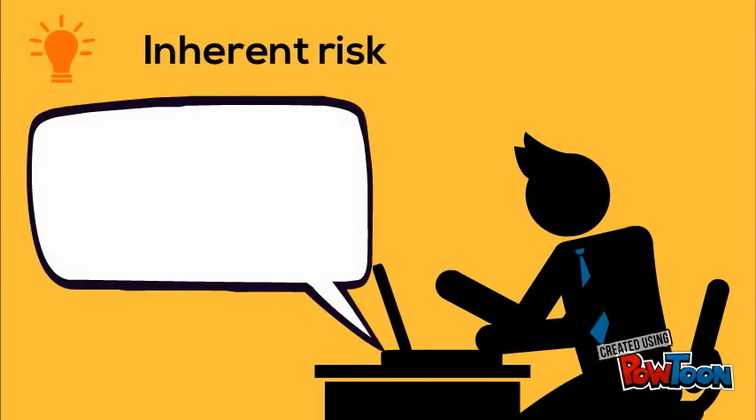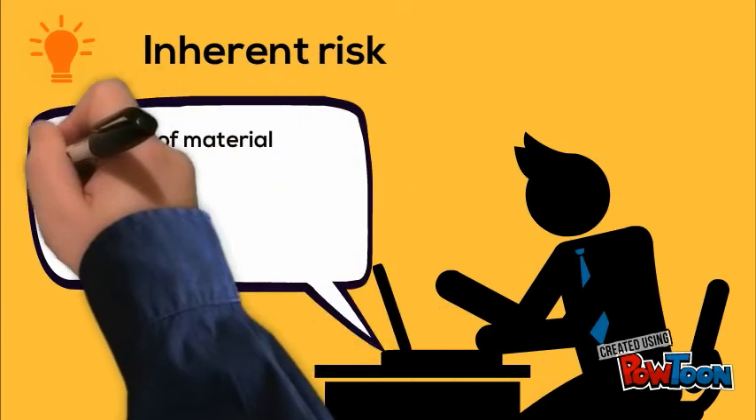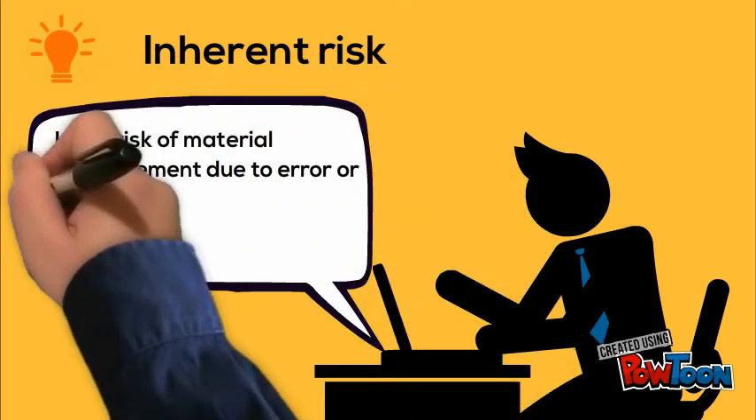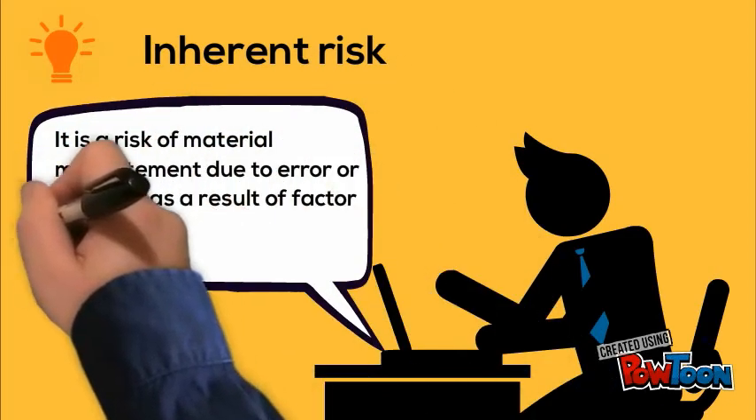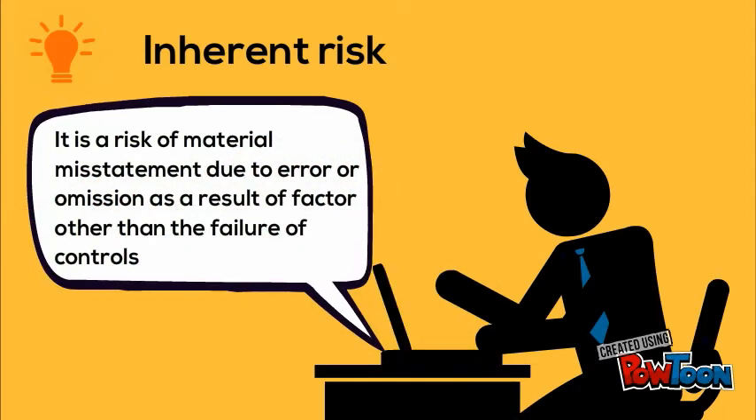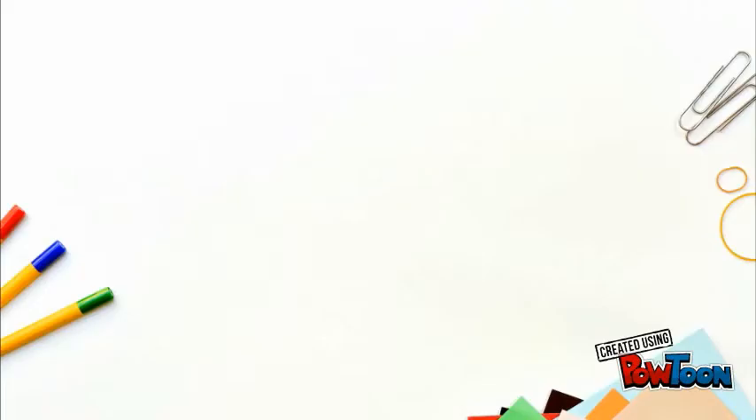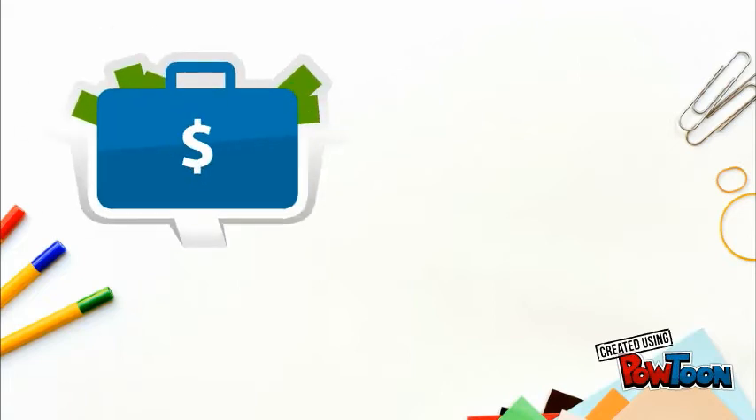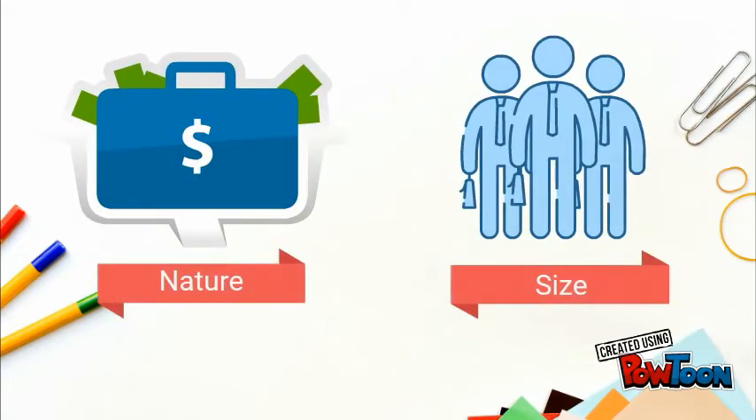The first risk which the auditor needs to assess is inherent risk. It is the risk of material misstatement which may arise due to error or omission as a result of factors other than the failure of internal controls. The inherent risk is higher where a high degree of judgment and estimation is involved, or where the transactions of the entity are highly complex. It is dependent on the nature and size of the business.